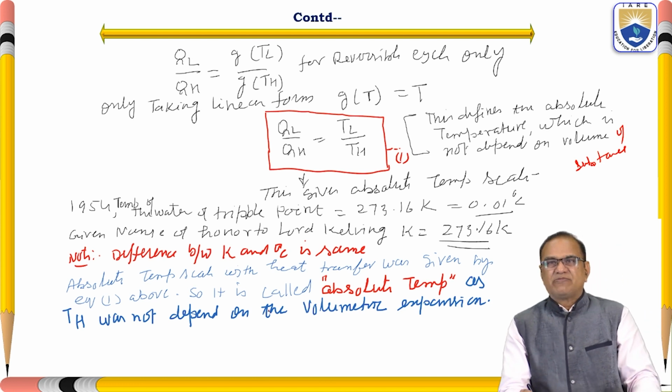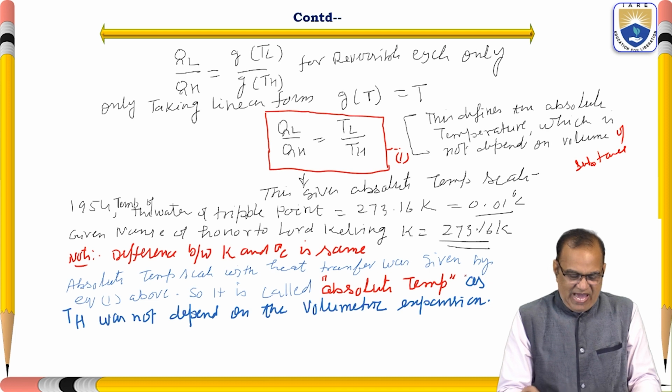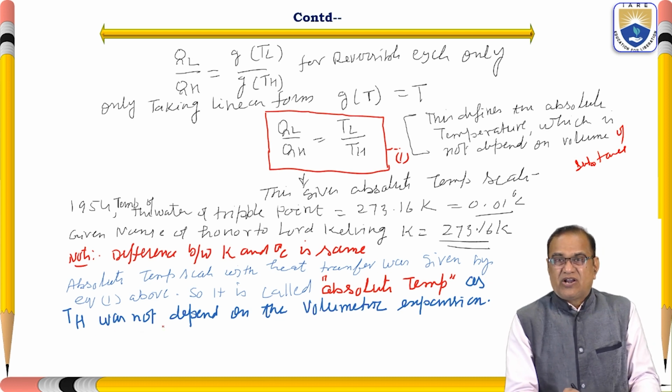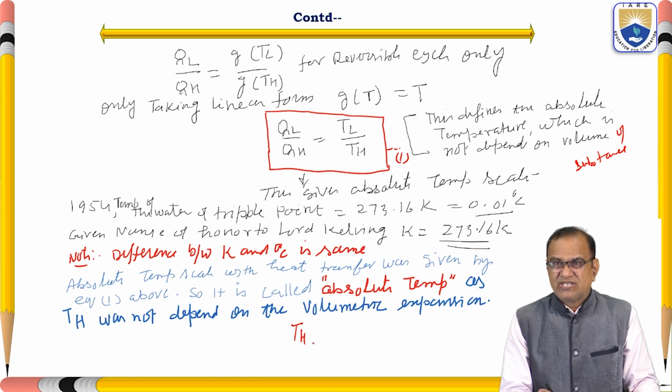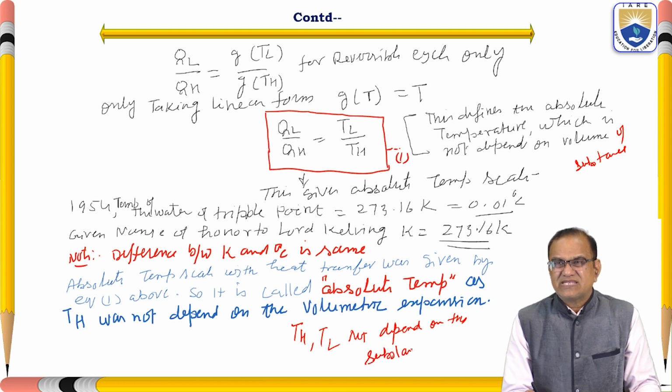It is called the absolute temperature as TH and TL do not depend on the volumetric expansion of the substance.